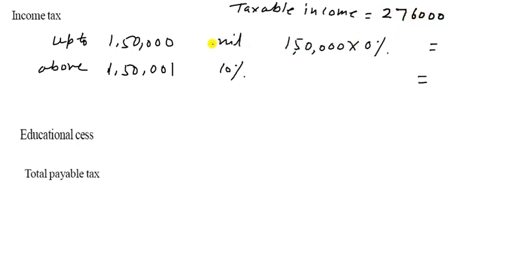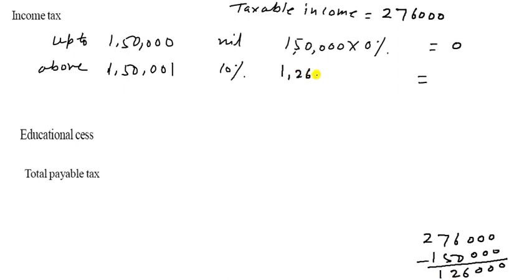2,76,000. So divide into this one. It is the 150, that is there is no tax. So subtract this. 276,000 and here is 150,000. Subtract this. So we get 1,26,000. So here you can write it is 0 and here is 1,26,000 and it is 10%.